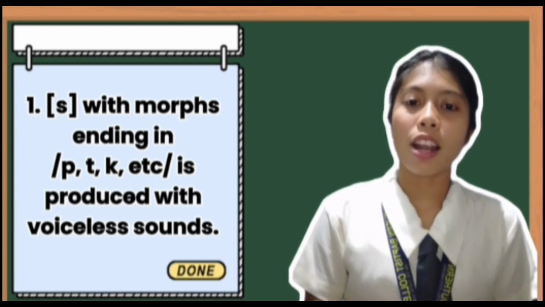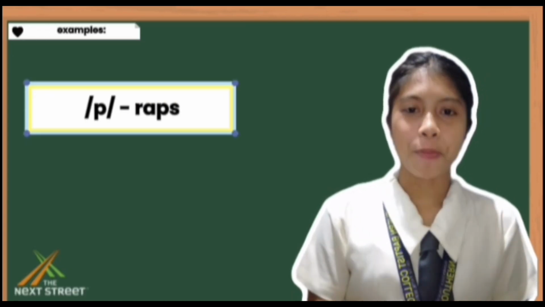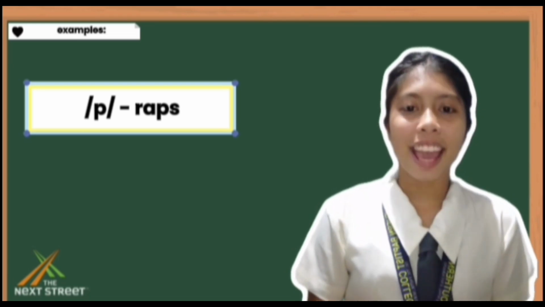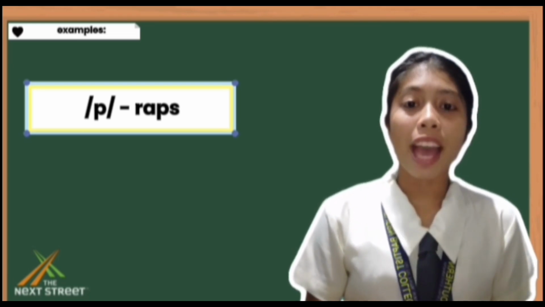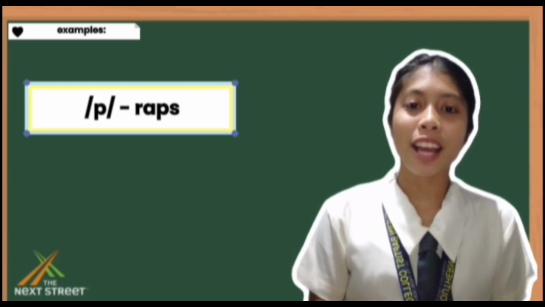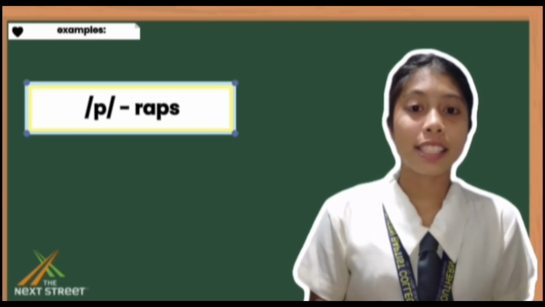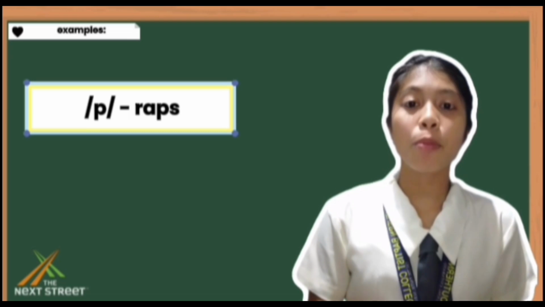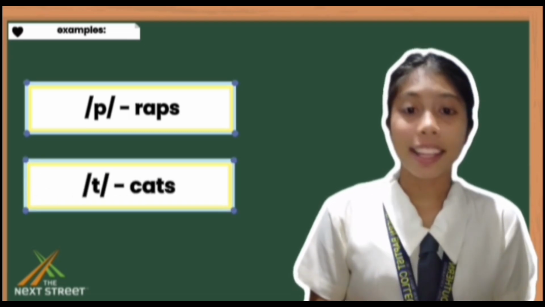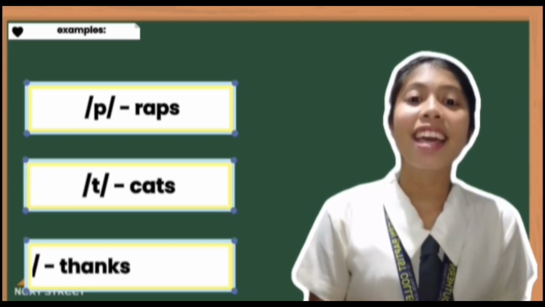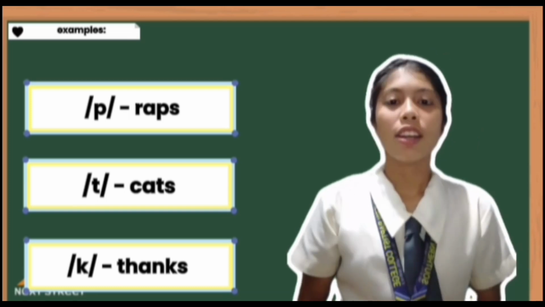First, we have our morph P. All words that end in P, when we add S, it should be pronounced as raps. It should be voiceless S. Raps. Same with T, cats. And same with K, thanks.